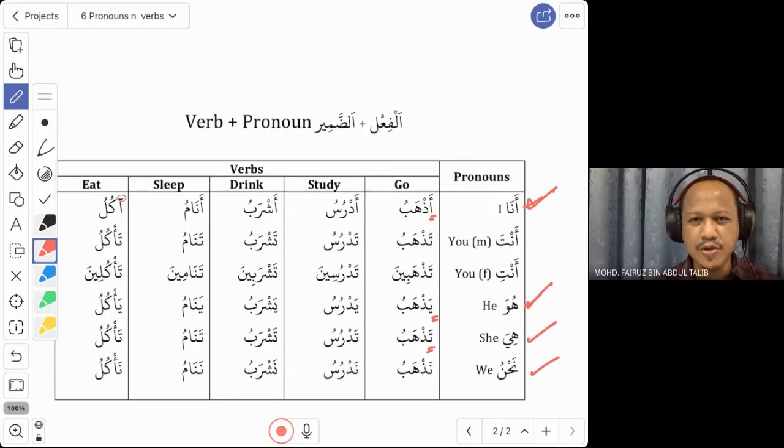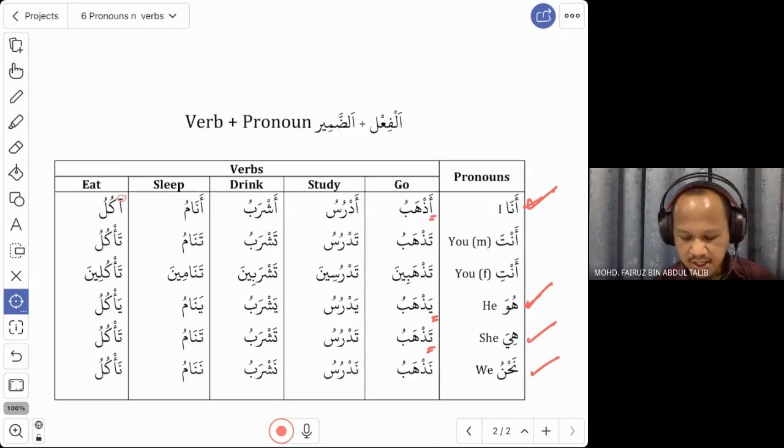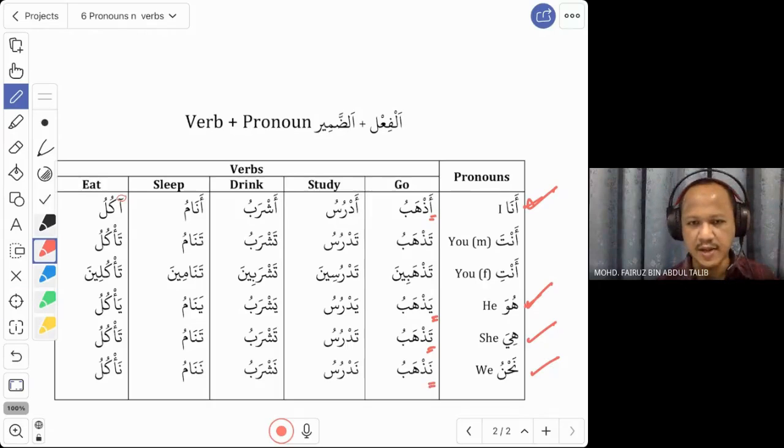All right. So how do you say we? We do, we go, we study, and so on. So now we use another sound. Just now we say a, azhabu, tazhabu, yazhabu. And for we, say na. So azhabu becomes nazhabu. Nahnu nazhabu. Nahnu nazhabu ila jami'ah. We are going to the university. Correct? So you add na. So you have now the 4th sound, na.